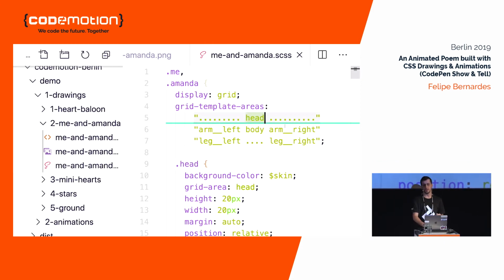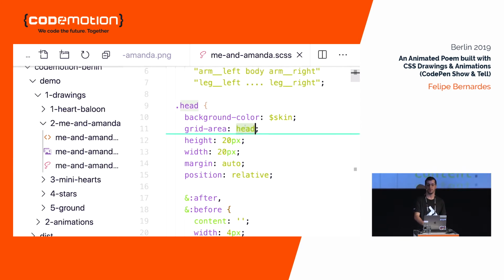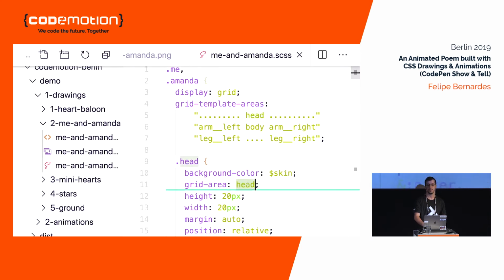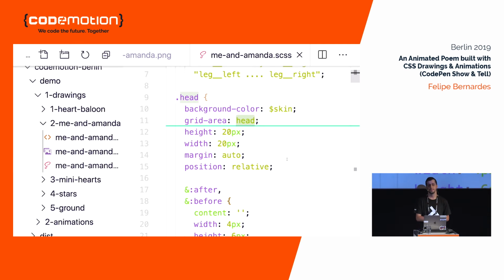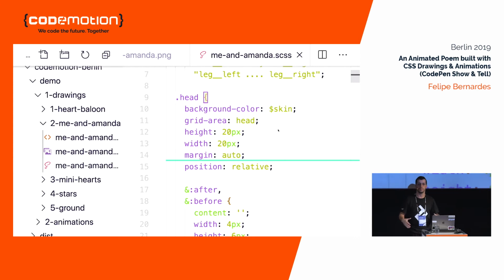So if you notice, these grid areas are strings, right? So how does it know that a head element is a head string here? There's a grid area value in each one of these body parts, tying up the variable we used here. So this head is determined right here, okay? So that's the general positioning of the body parts.